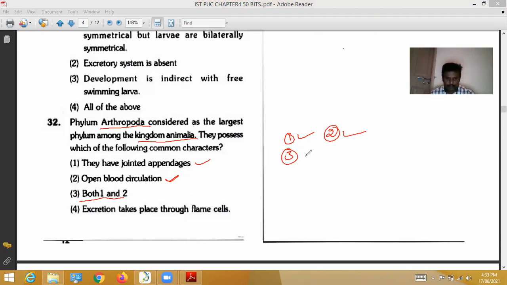Let's see the fourth option: excretion takes place through flame cells. Actually, in arthropods, flame cells are not present. In arthropods, excretory wastes are expelled through Malpighian tubules. Therefore, among the four options, the third option is the correct option for this question.